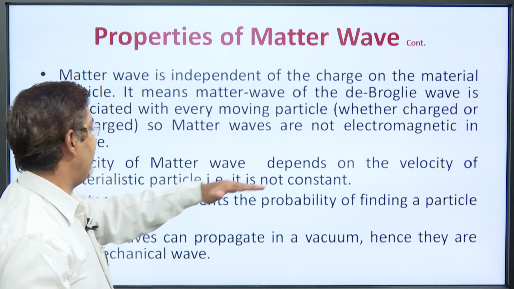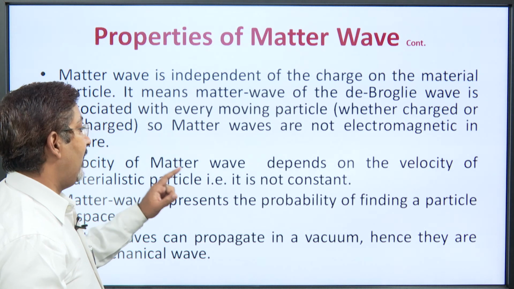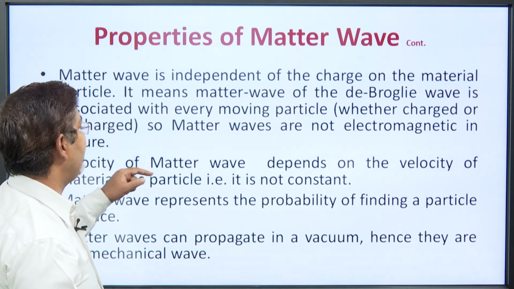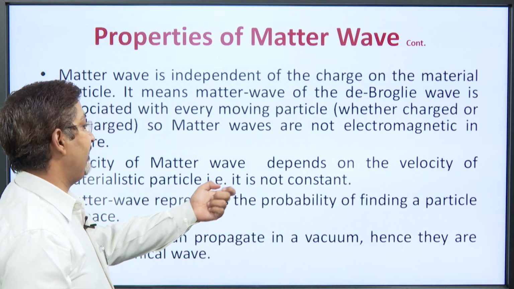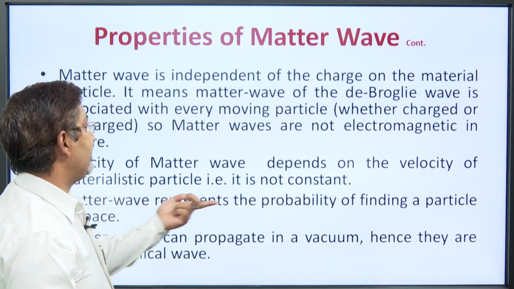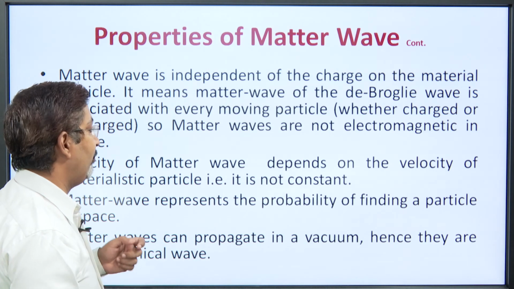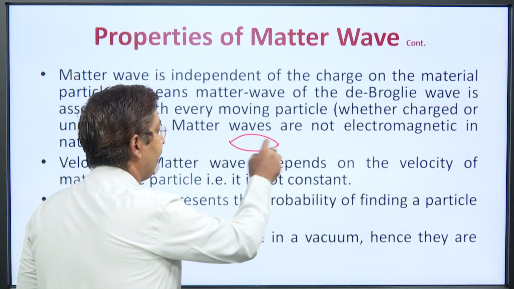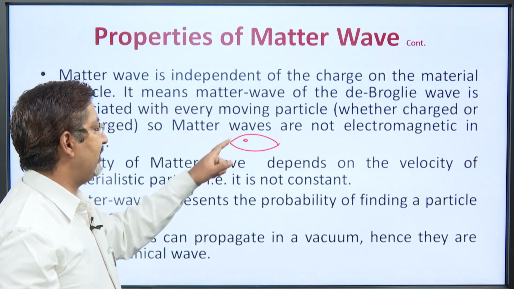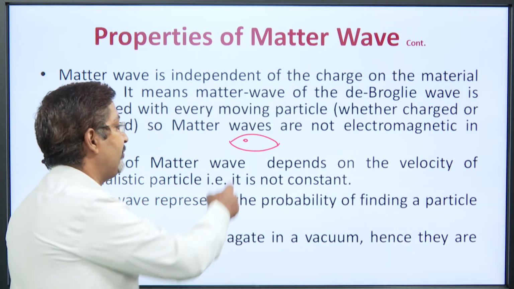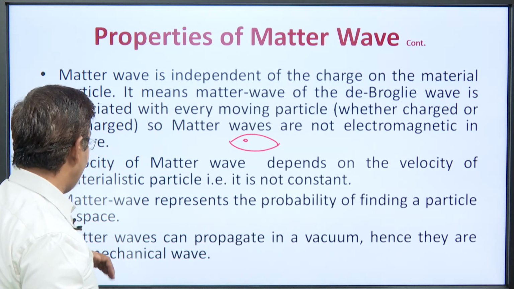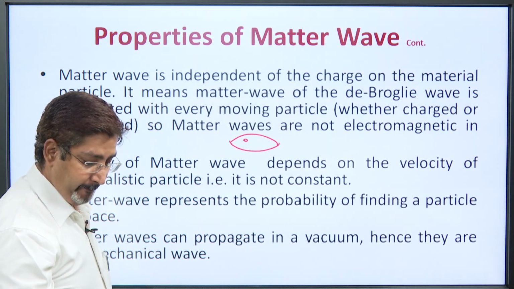The velocity of the matter wave depends upon the velocity of the materialistic particle. Again, it is a difference from the electromagnetic wave: it is not constant. When you talk about the electromagnetic wave, it is constant, it is c, but here it depends upon the material particle velocity. Now, matter wave represents the probability of finding a particle in space. I have told you there is a wave packet, and every time the particle is inside this volume, and there is a probability of finding the particle in this volume. Matter waves can propagate in vacuum, hence they are not mechanical waves.